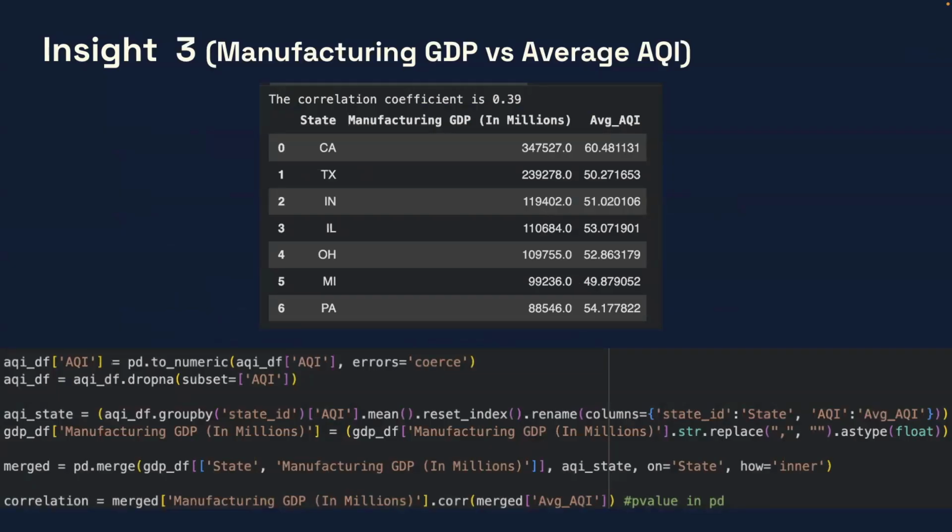So essentially what we wanted to do is take the AQI data frame and convert it into numeric values. If they couldn't be converted, then we ended up dropping those.